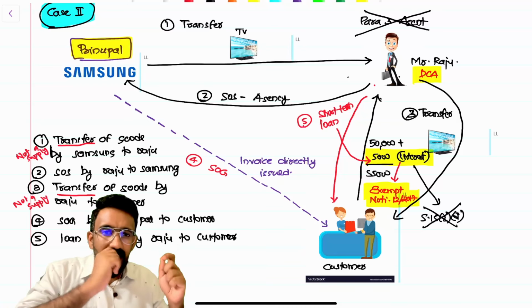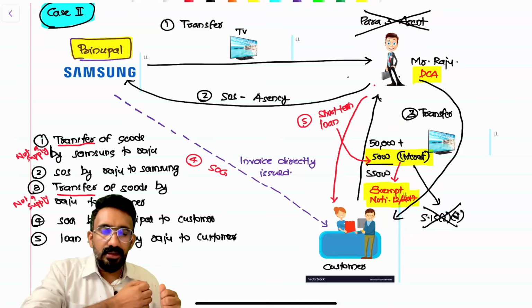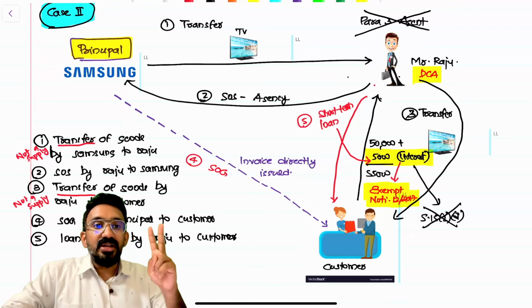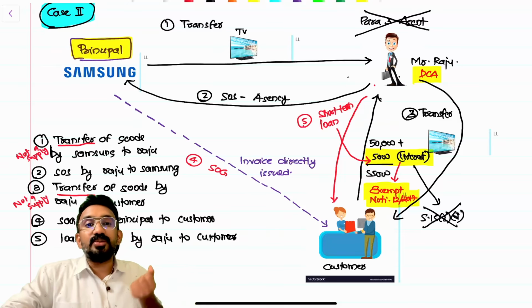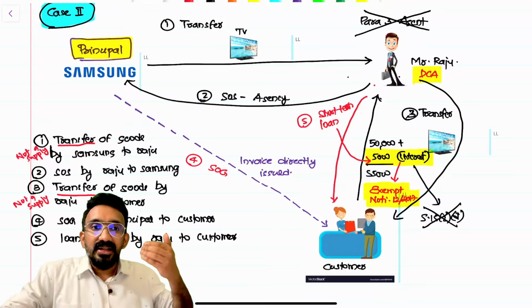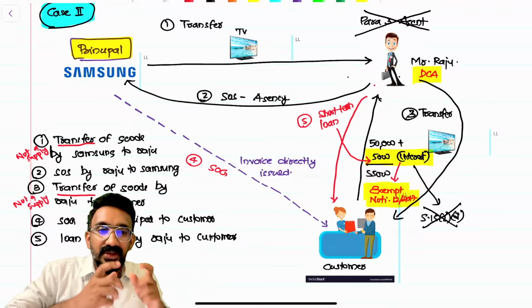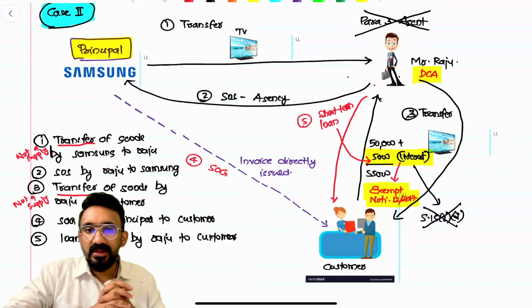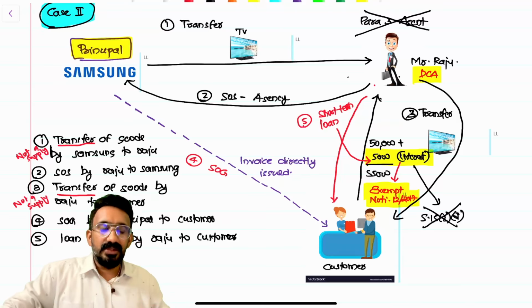Now, the question is this: how many outward supplies by Raju here? Outward supply of services by Raju to Samsung, getting 20% commission. The second supply by Raju is the supply of a loan facility to the customer, getting 5,000 rupees interest. The question to you would be this: should this 5,000 be a taxable supply or an exempt supply? It's an exempt supply because I cannot call this a consideration for delayed payment of consideration, right? This would rather be an independent activity of giving a loan, which will be exempt. This is the understanding that they're giving. Is this clear to all of you? Can I have a quick yes if this is clear?